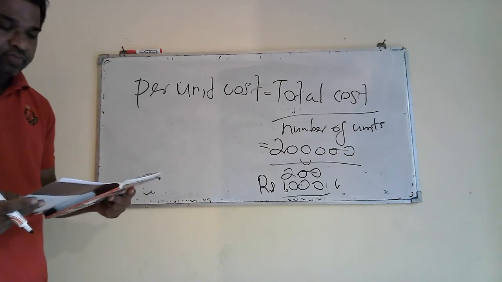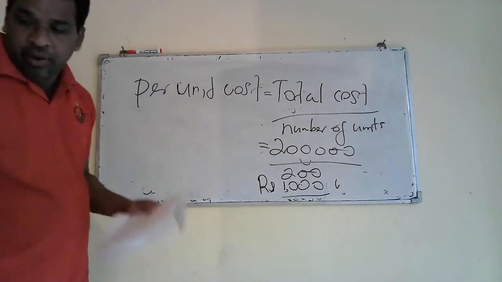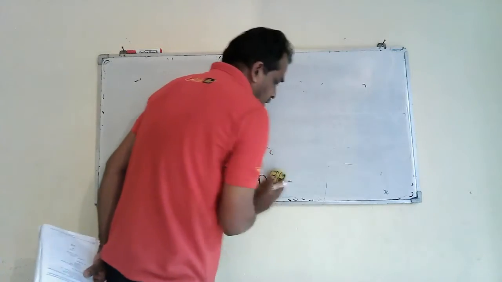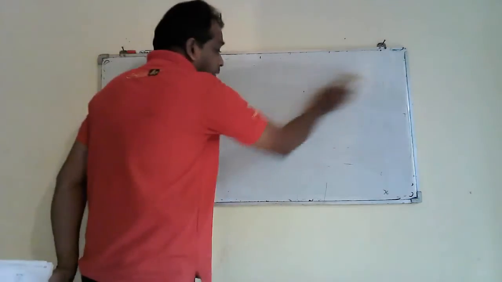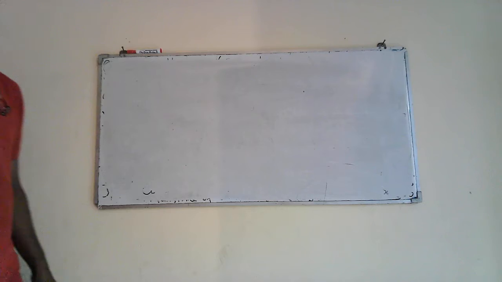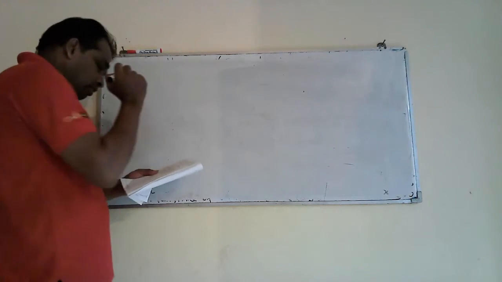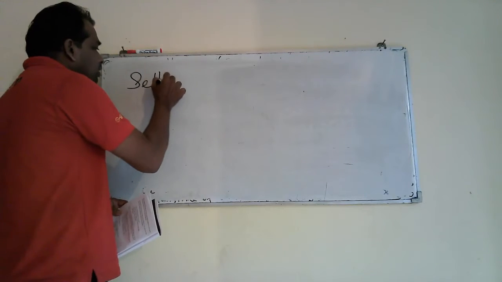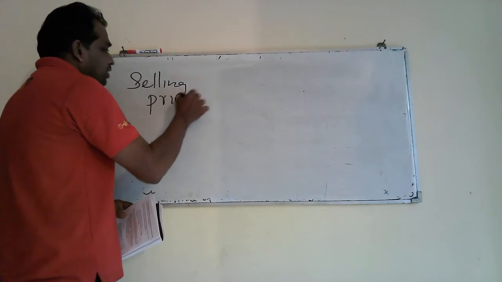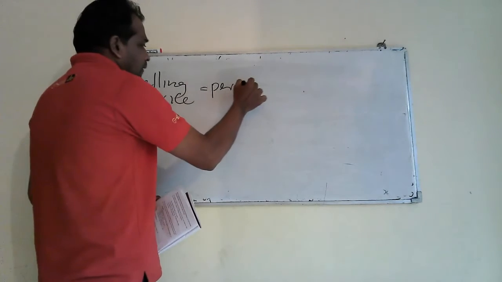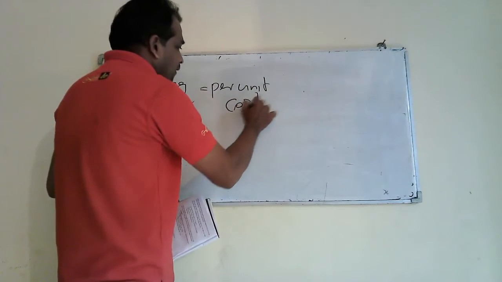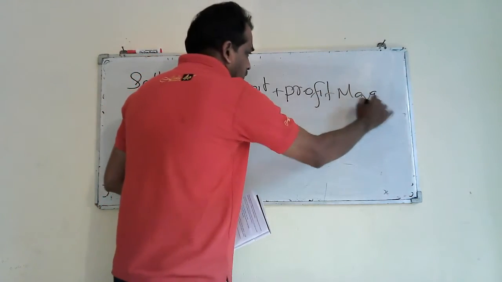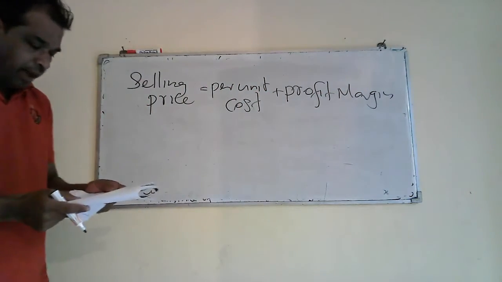Then part 3, per unit selling price. We can decide the selling price by taking average cost, or unit cost, plus profit margin. Normally we are given the profit margin as a percentage, right? Then here we can calculate the per unit selling price. Selling price equals per unit cost plus profit margin.